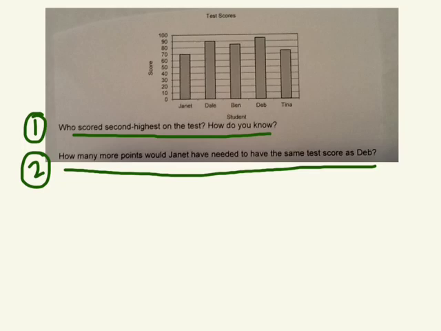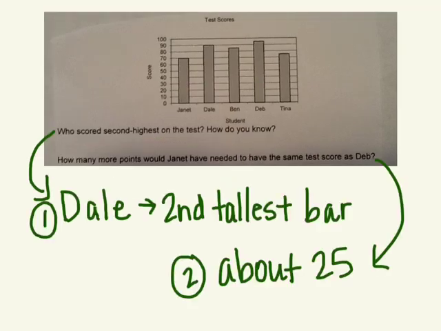The next bar graph has 2 questions. The first one, who scored second highest on the test and how do you know? The second one, how many more points would Janet have needed to have the same test score as Deb? The first question answer was Dale because he had the second highest bar on the graph. The second question was asking for the difference between Janet and Deb's scores, and it was about 25. If you look at Deb, she's between 90 and 100. We would put her at 95, and Janet was at 70, so the difference is 25.